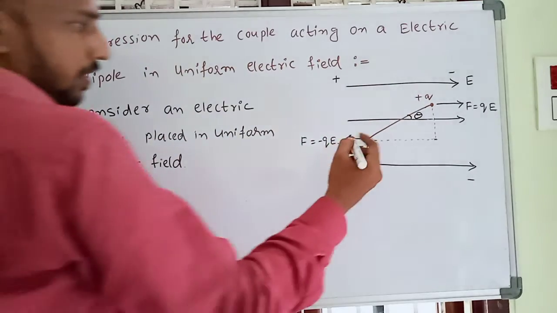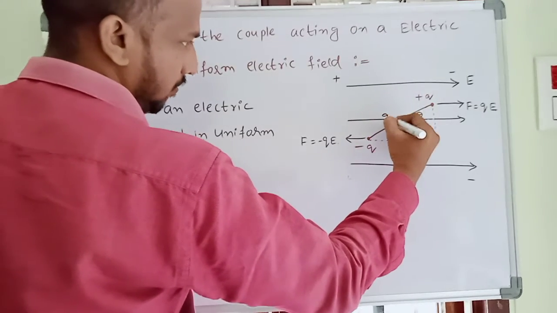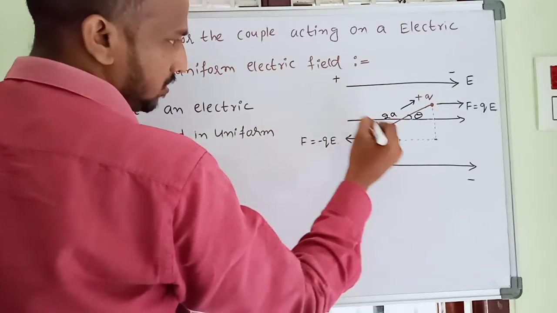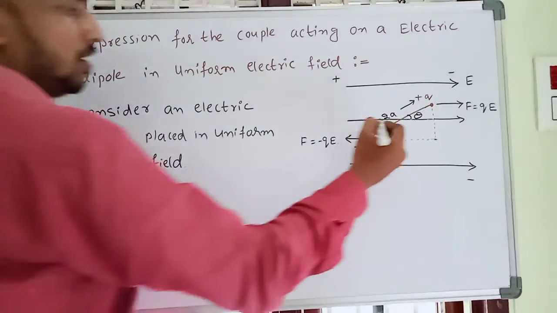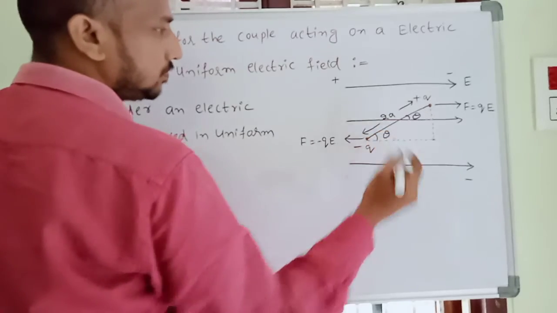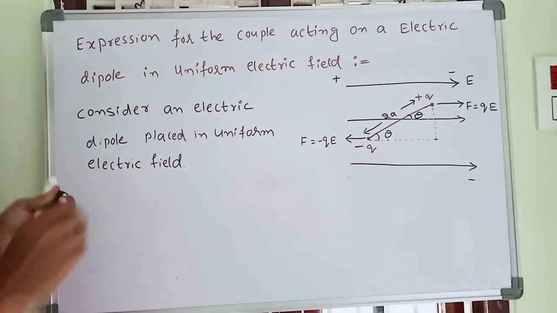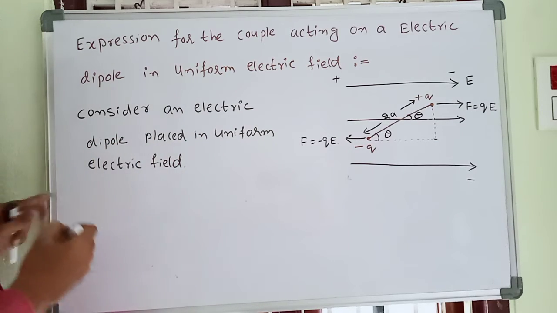Okay, so what is the distance between these two charges? The small distance of the dipole is 2a. This is the 2a. Here also we are taking theta. What happened here? We consider an electric dipole placed in a uniform electric field.